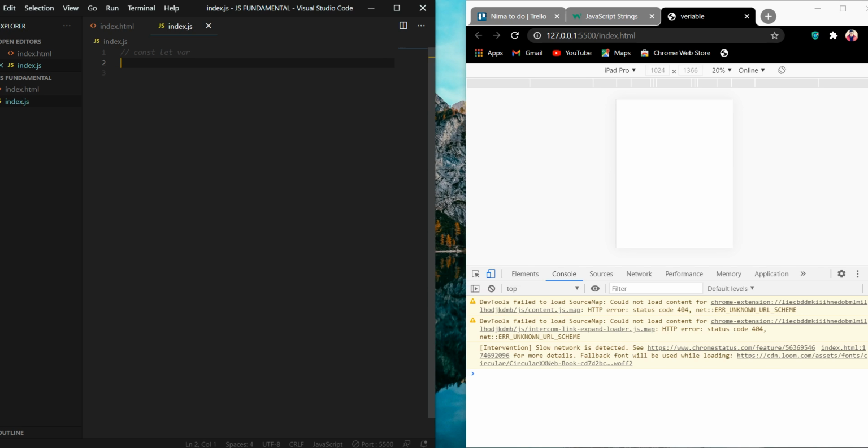But the age is going to change in the future. For example, next year your age is going to change. For that we use let and var. Let and var are the same, but with a few differences.